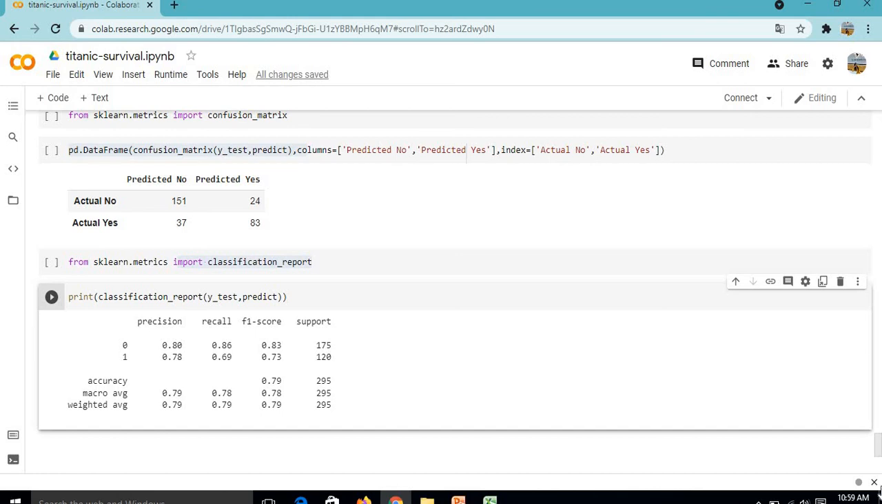Now considering the data set and model logistic regression, our precision is around 0.78, which is good for our model. So this is all about the survival of our data. Thank you.